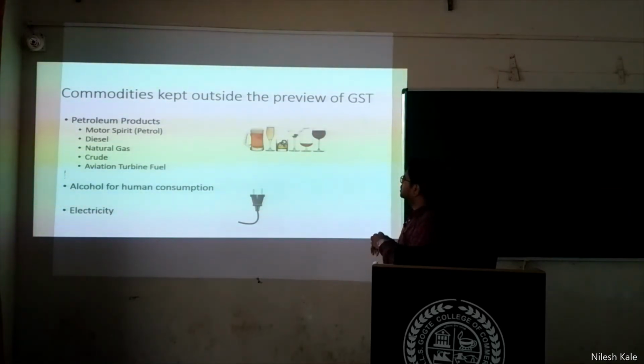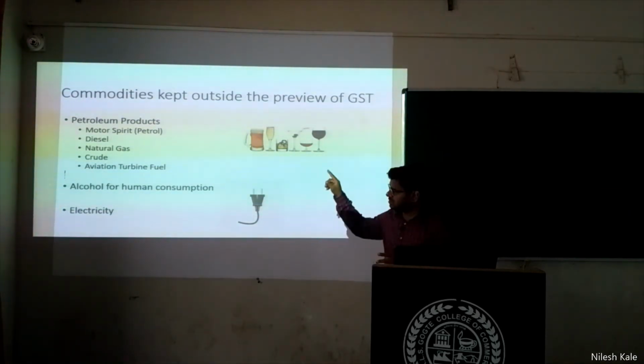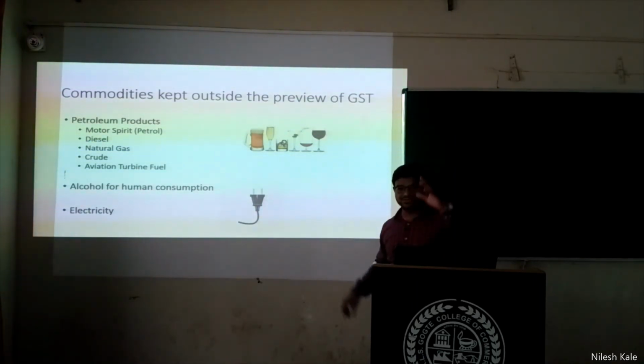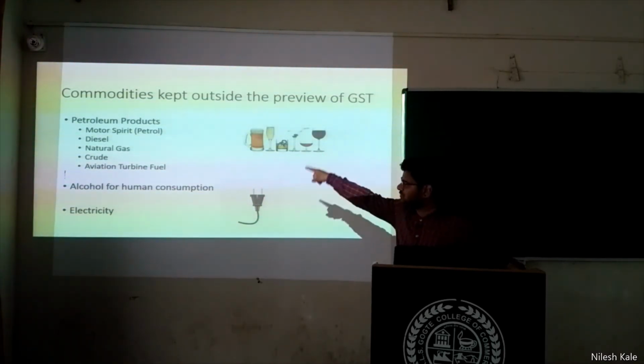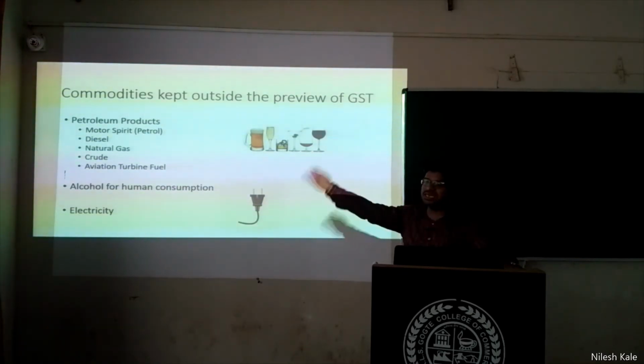Commodities to be kept outside the purview of GST, these three: petroleum products, 5 petroleum products. There are several other petroleum products also, but specifically these 5 petroleum products are kept outside the GST purview.